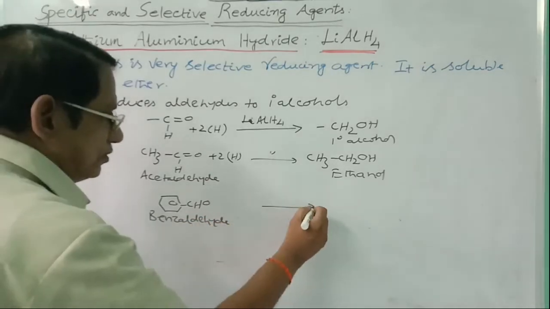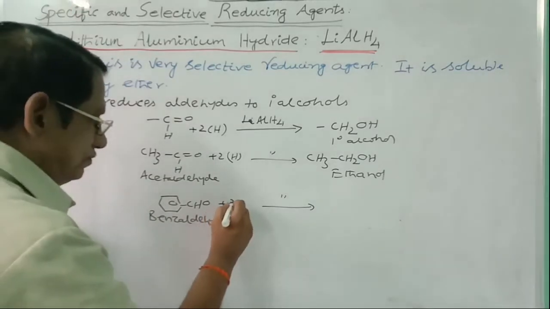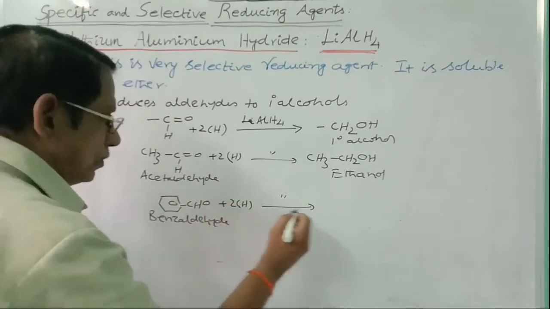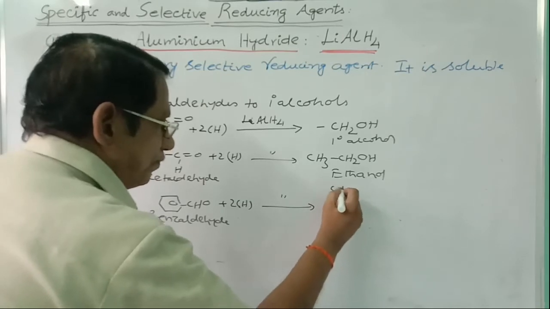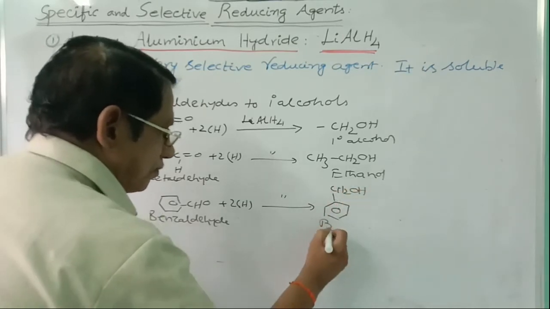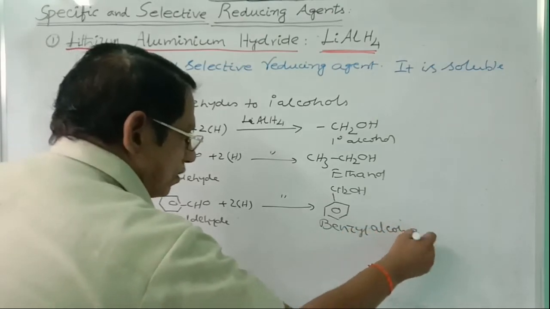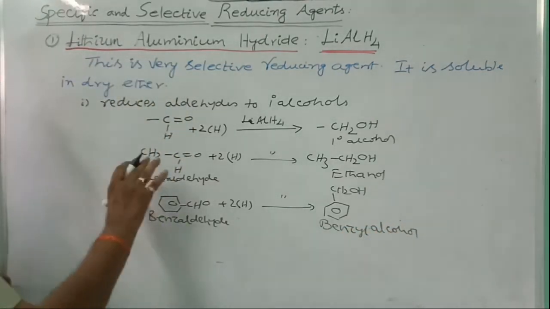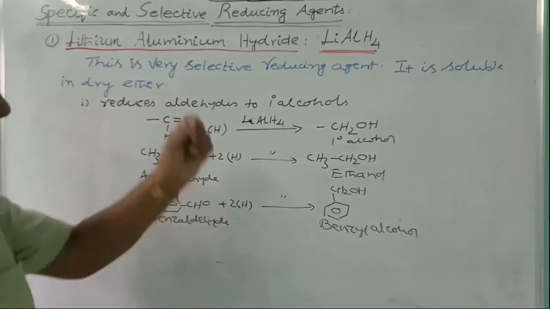Once again, reduced using lithium aluminum hydride as the specific reducing agent, it is converted into benzyl alcohol. In this way, aldehydes will be reduced to primary alcohols.